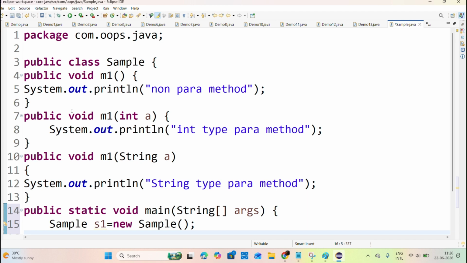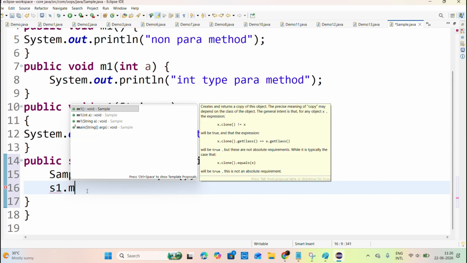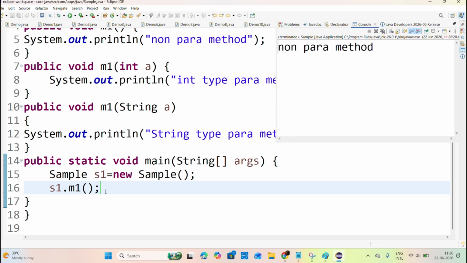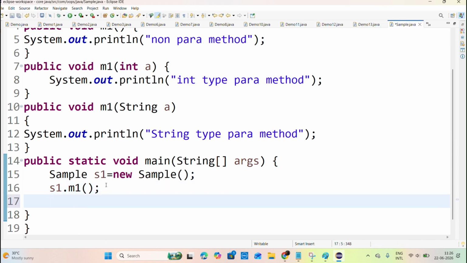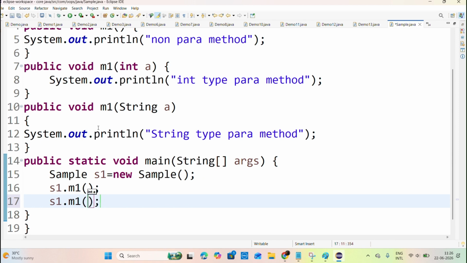Next, I want to call the non-parameterized method. How can we call it? s1.m1(). If I execute this, I get the non-parameterized method output. Now I'm calling s1.m1 of integer, writing 10. What will we get as output?